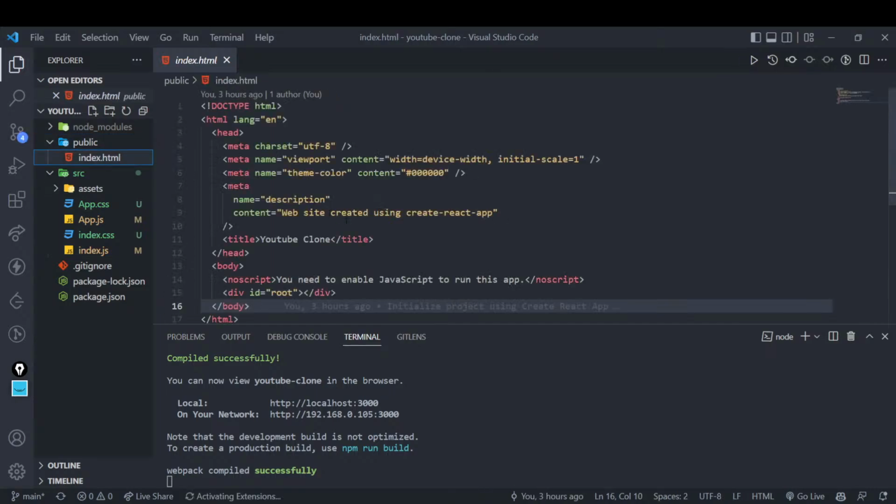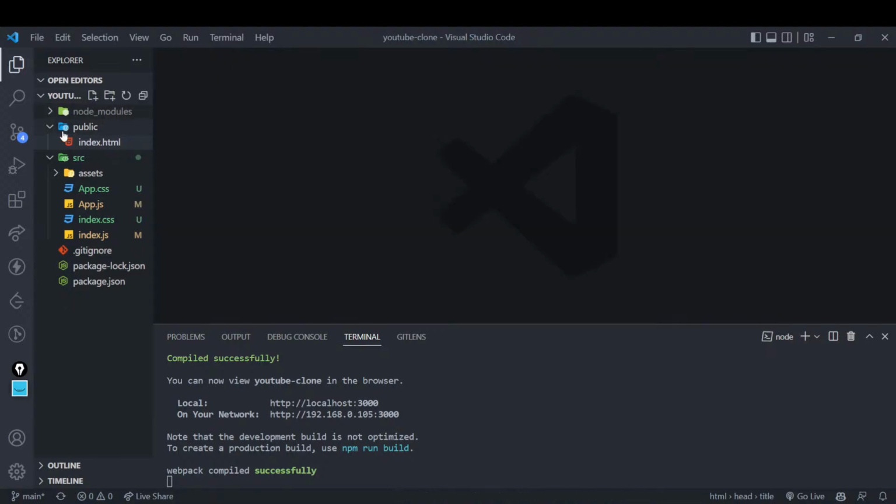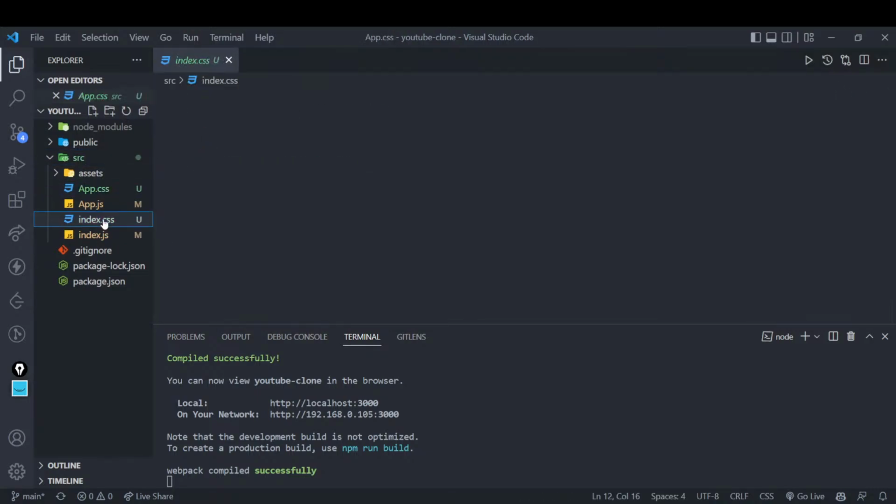Normal HTML file. I have changed one title over here. Nothing additional over that, just a title change, right? After public, there is a source folder, as you already know. You have app.js, you have index.js, and I have added two more files, app.css and index.css, although these files are already there.